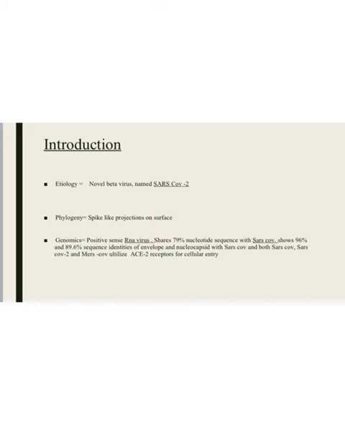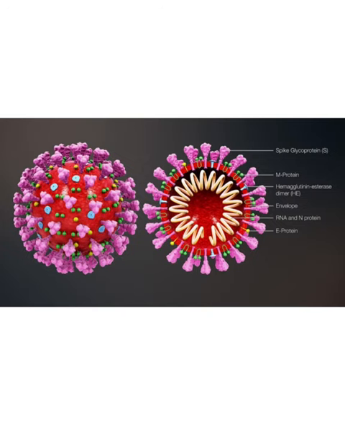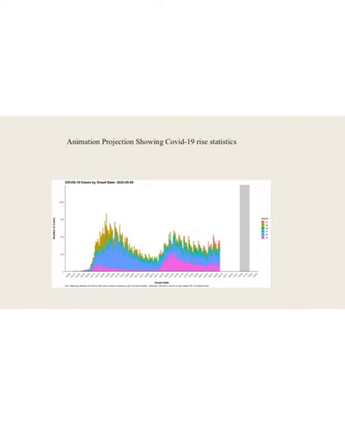Both SARS and SARS-CoV-2 use the ACE2 receptors for cellular entry. And both the severe acute respiratory syndrome causing virus, that is SARS, and the MERS, Middle East respiratory syndrome causing virus, are very similar and are in the same family. So here is a diagram of the virus. You have the spike glycoprotein, right? That's what gives it the spike-like projections. That's what I said.